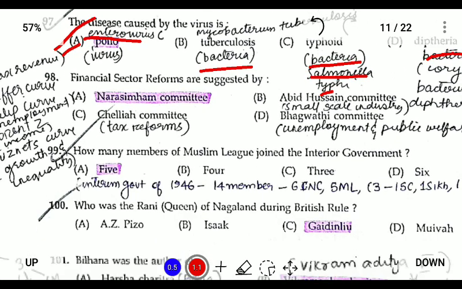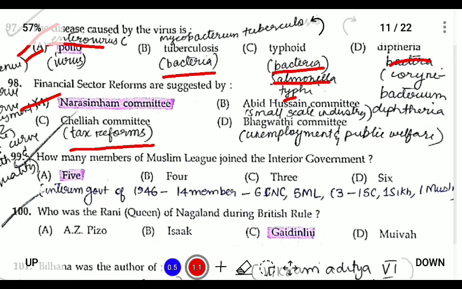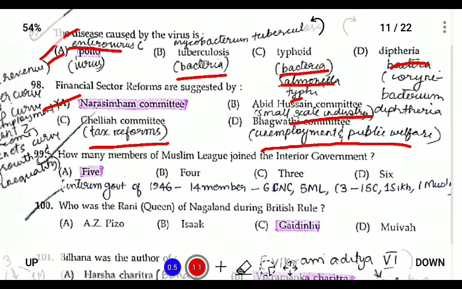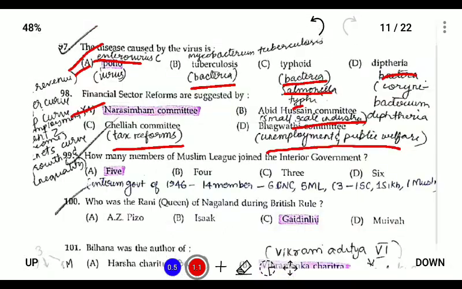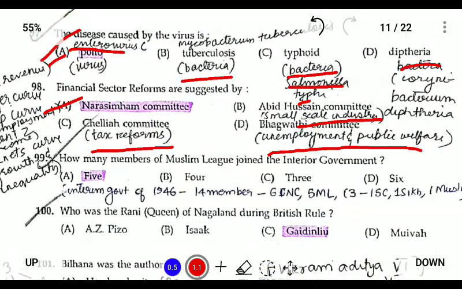Financial sector reforms were suggested by the Narasimhan Committee, and the Chelliah Committee is focused on tax reforms, whereas Abid Hussain is on small scale industry, and Bakhtiar Committee is related to employment and public welfare. So financial sector reforms is related to the Narasimhan Committee.